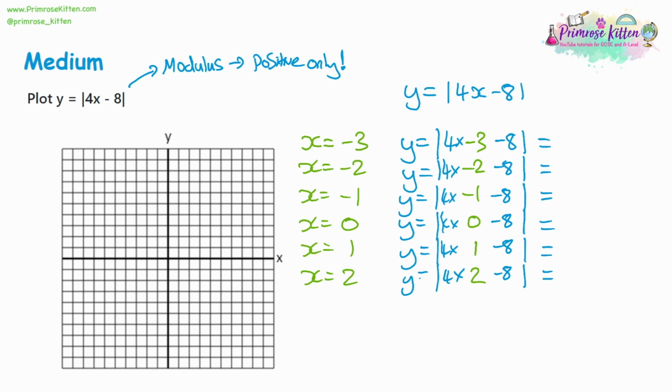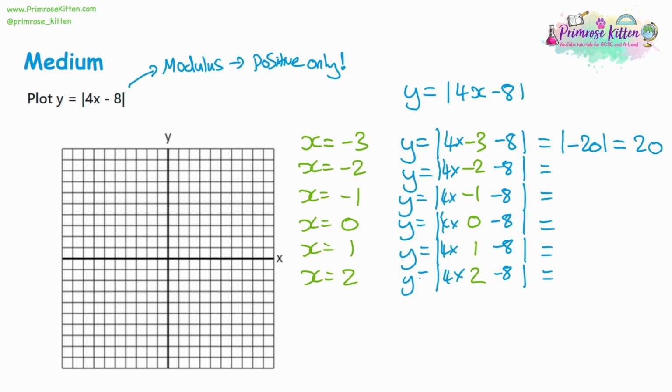So our first one is 4 times negative 3, which is negative 12. And we take away 8, and we get negative 20. And so what's going to happen with this is, because it's the modulus of it, I'm not going to write down negative 20. I'm going to write down positive 20. Perhaps another way of explaining this is that, yes, the answer is negative 20, but we want the modulus of negative 20, which is a positive only version, which is 20. And we're not going to be able to plot that on the graph because we only go up to 10.